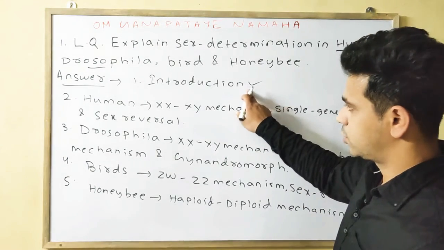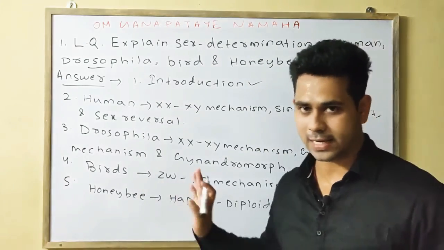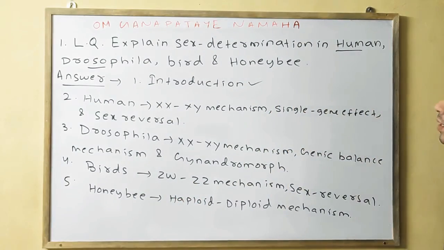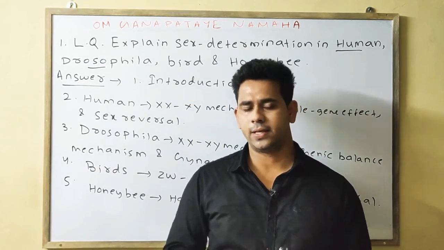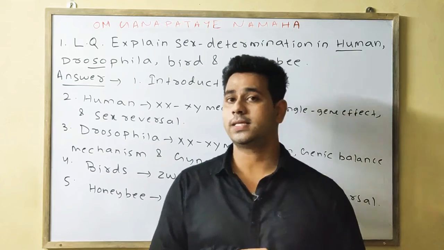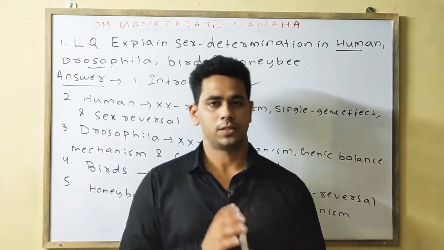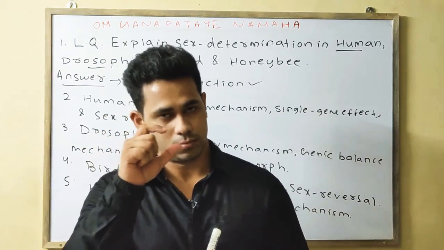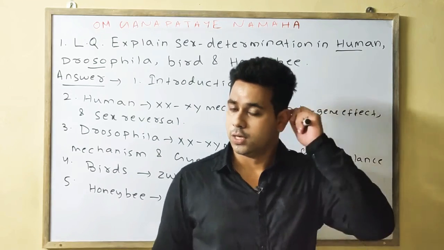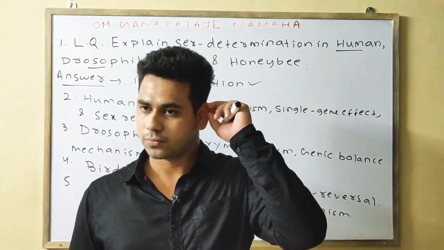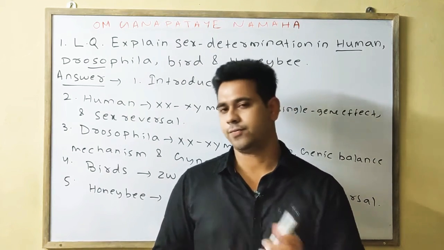First I will tell about the introduction now only, then I will tell human, then Drosophila, then birds, and lastly I will tell the honeybee. Introduction, you know. Who discovered it? Henking in the year 1891. First you write the sex determination definition. You give the heading introduction, you write the sex determination heading, then you write the definition. Who discovered the X chromosome in the male bug? First you write Henking in 1891. Then Wilson and Stevens in the years 1902 to 1905.